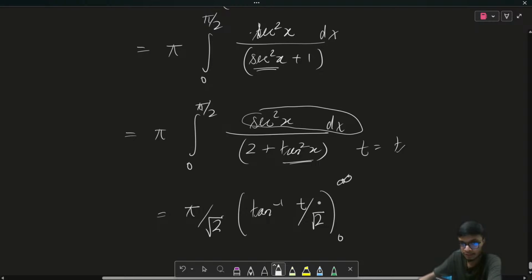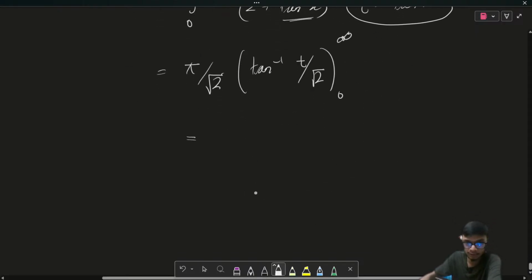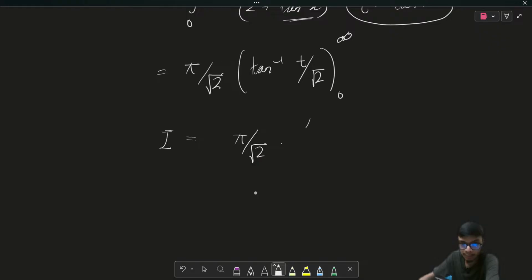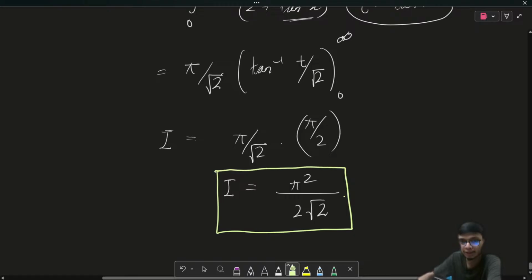So what did I put? t is simply tan of x, right? So if I just put the limits, then I is going to be equal to pi upon root 2, and this result is going to be equal to pi by 2. So the final answer to this question is pi square upon 2 root 2. So the value of the integral over here is equal to pi square upon 2 root 2. I hope this solution is clear to all of you.